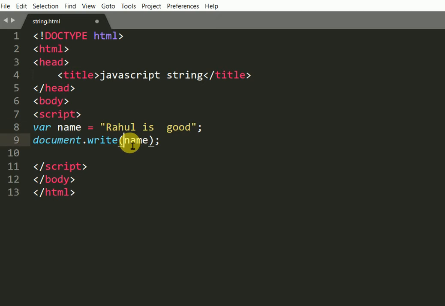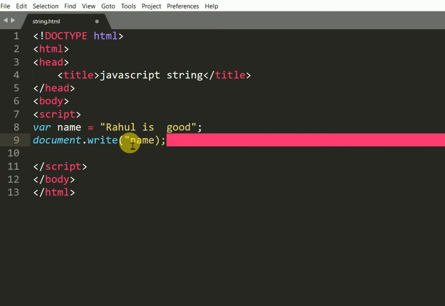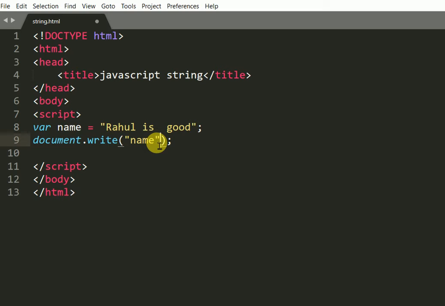And if you want to write a string with document write, we use double quotes like name, and after that break the line, write a plus sign, and after that write the real variable name.